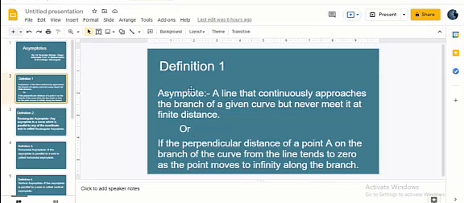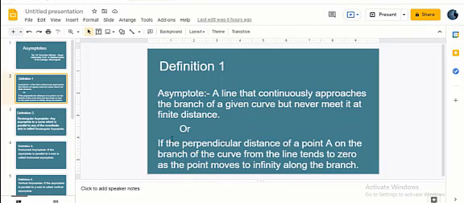Definition 1. Asymptote: a line that continuously approaches the branch of a given curve but never meets it at finite distance is called an asymptote. That is, any line which is going nearer and nearer to the branch of a given curve but never meets the branch of the curve at finite distance is known as an asymptote to the curve.